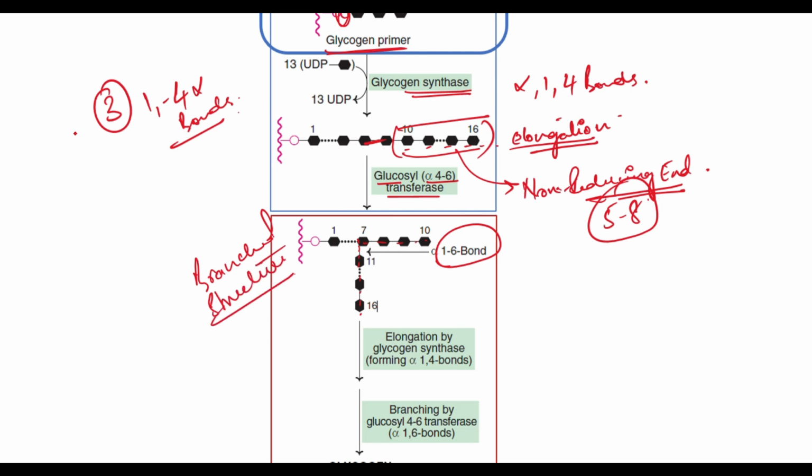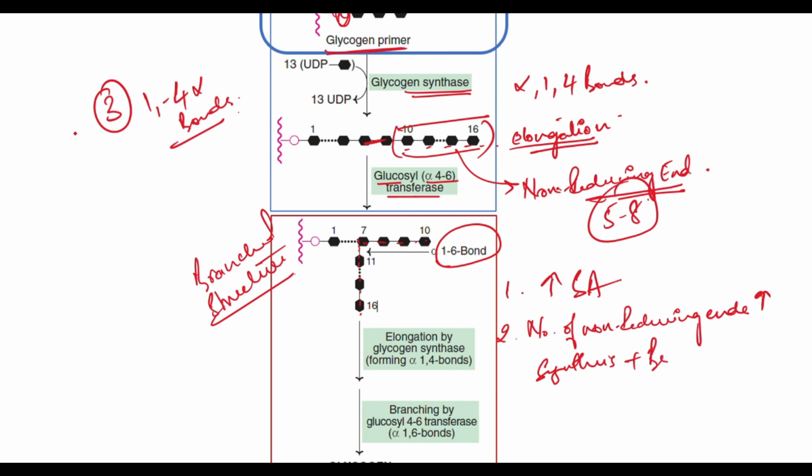Why do we have these 1,6 bonds is that, one, they increase the surface area, okay, for absorption. Two, the number of non-reducing ends are increased, which will allow for rapid synthesis plus breakdown of glycogen for release of energy immediately.